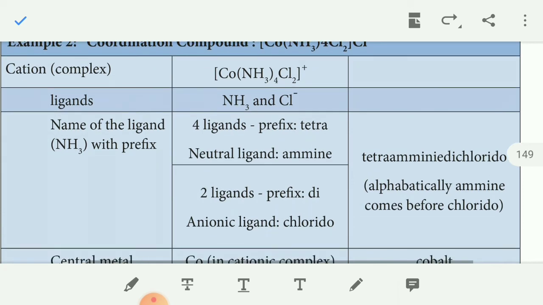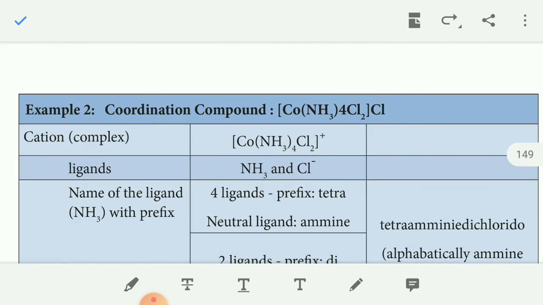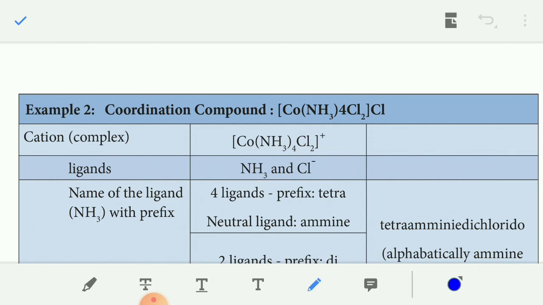Then the second example, [Co(NH3)4Cl2]Cl. The complex is a cation because the Cl outside is negative. So the complex is [Co(NH3)4Cl2]+, and Cl- is a simple anion. What are the ligands here? We have two ligands, NH3 and Cl.